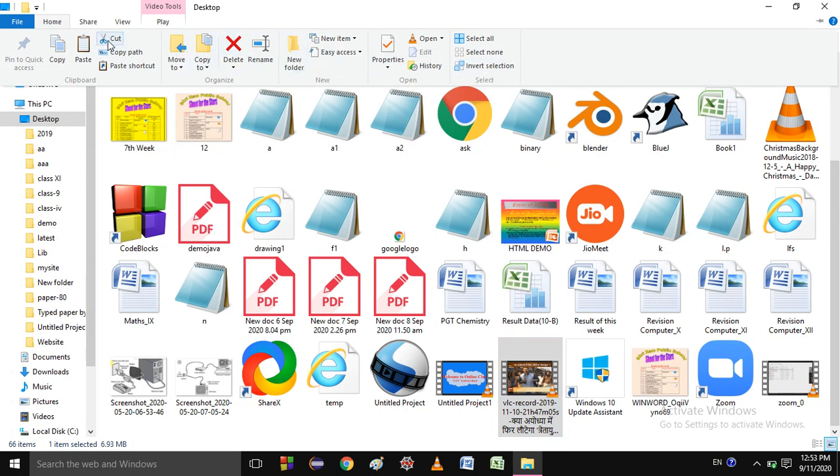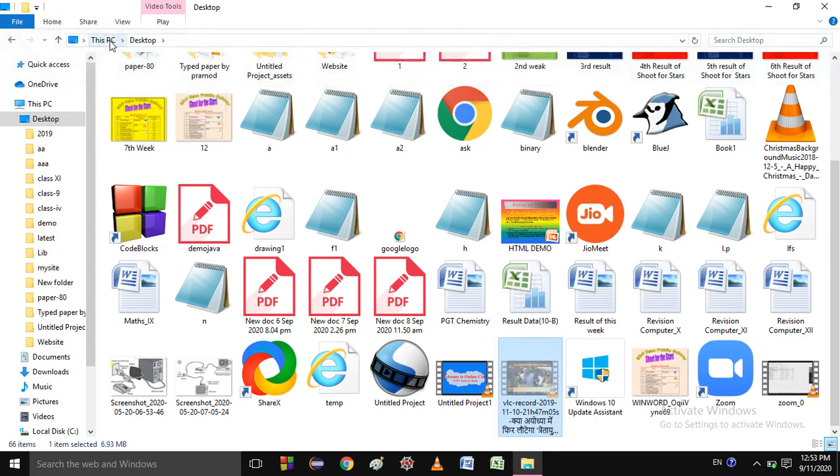You got here cut. You just click on this cut. Then Windows places the files or folder in the clipboard. I already discussed what this is. Open the location where you want to. Next step, open the location.